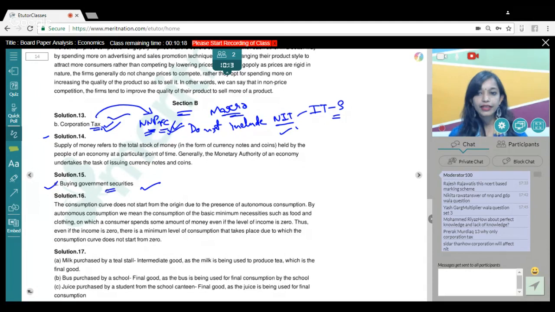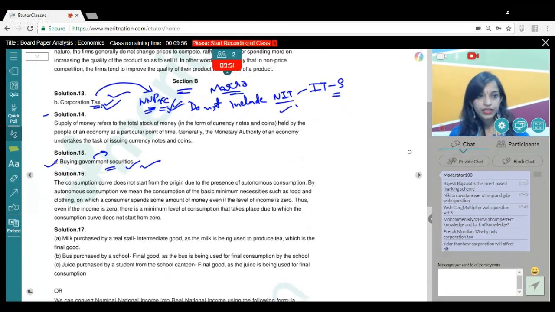Okay, solution 15, guys: buying government securities. Obviously, this is the right solution, because if the central bank buys the securities, then it will give money to the public. More money in the hands of the public means more demand for credit, more demand for loans. So we can say basically your credit increases if the RBI buys government securities.